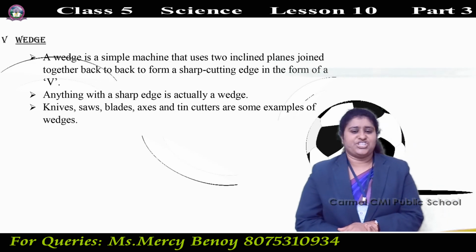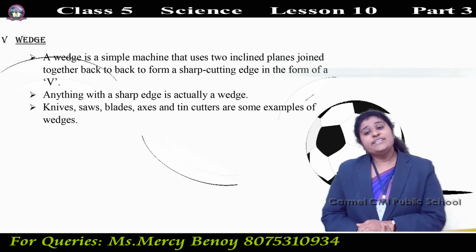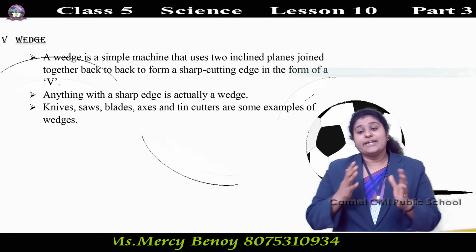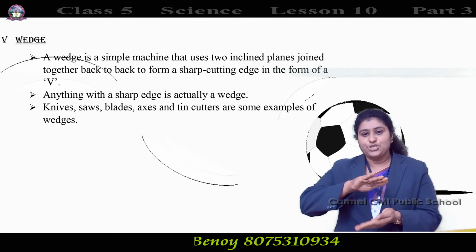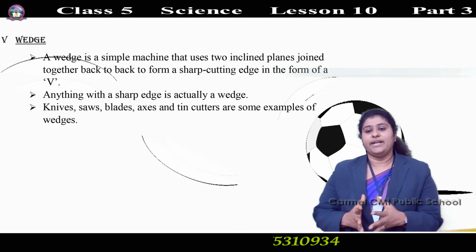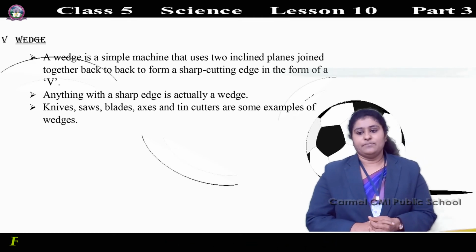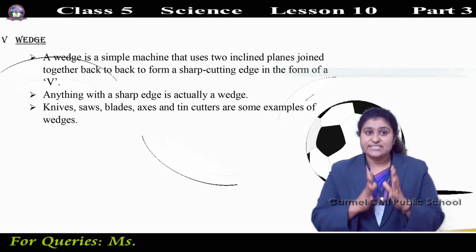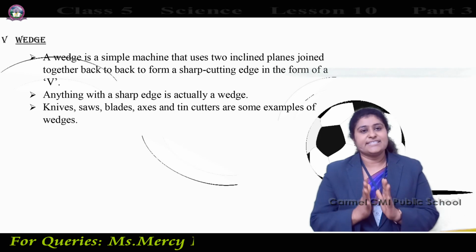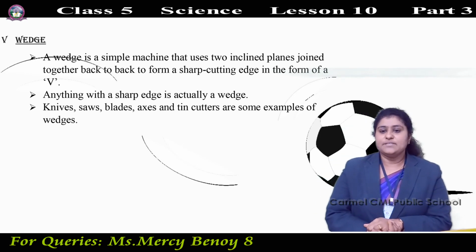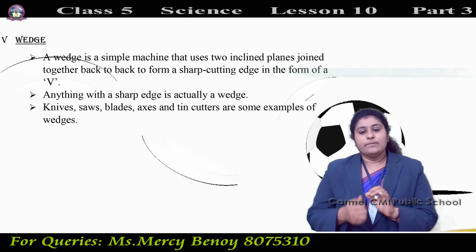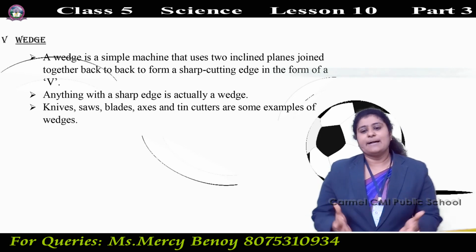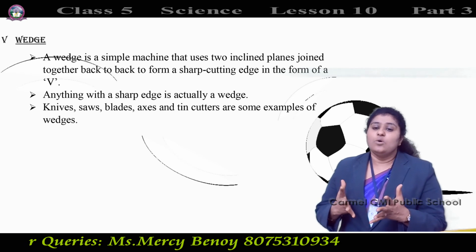Next is the wedge. A wedge is a simple machine that uses two inclined planes joined together back to back to form a sharp cutting edge in the form of a V. For cutting things we use sharp things. Knives, saws, blades, axes and tin cutters are examples of different types of wedges.